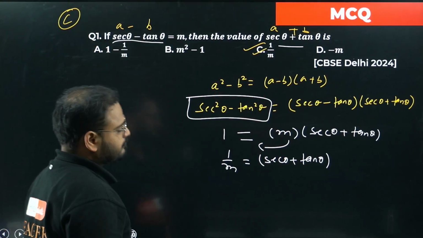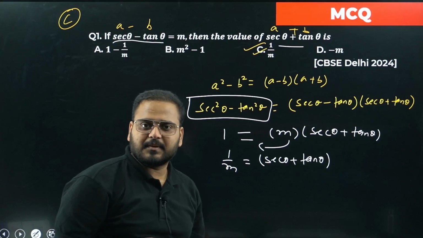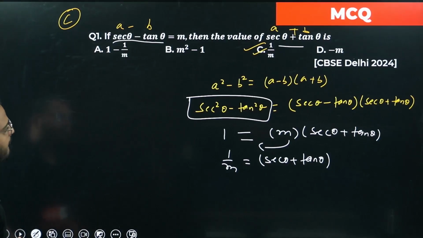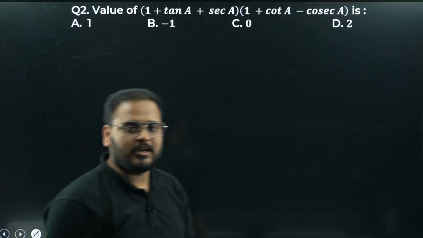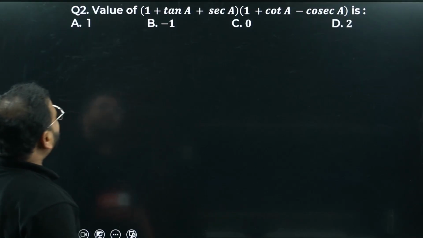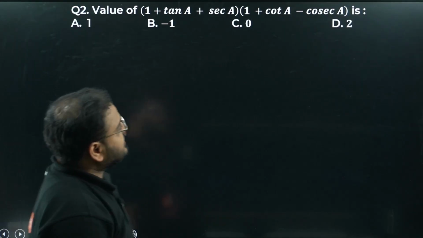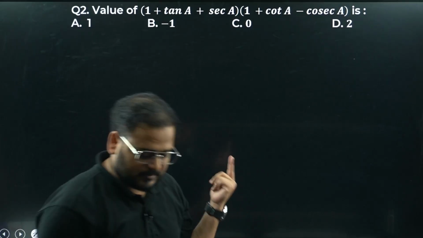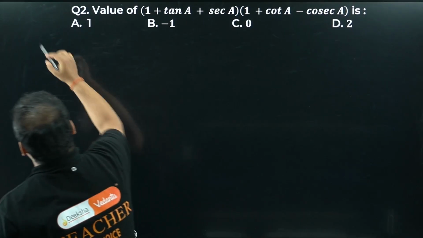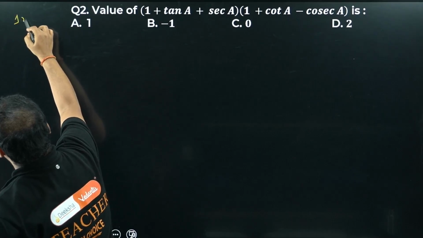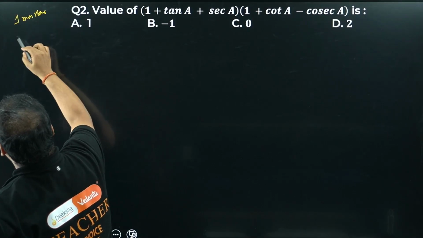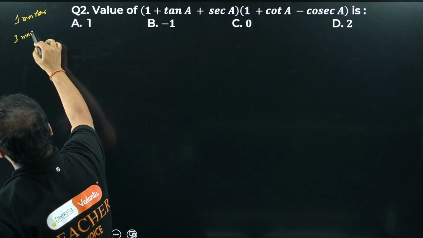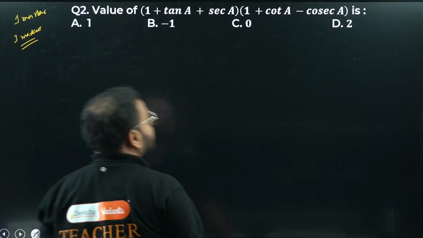Is it not? Please check. Very simple question. All of you agree? Just know the identities. Question number 2, let's solve it. Value of (1 plus tan A plus sec A)(1 plus cot A minus cosec A) is a very good question. This question can come in MCQ, as a 1 marker, or even as a subjective 3 marker question. It's a very good question, you'll see.